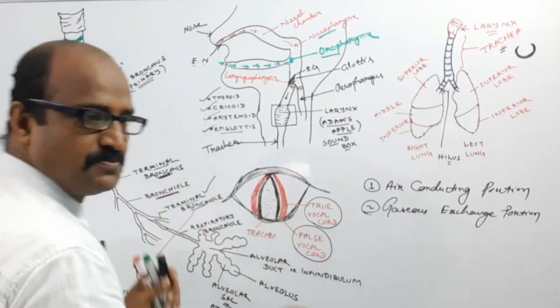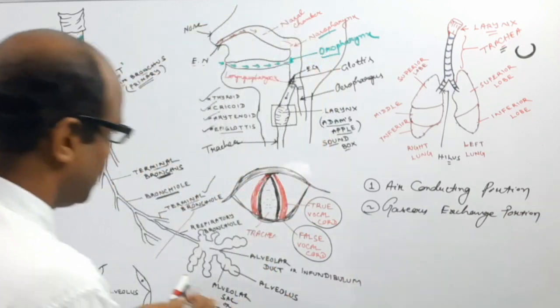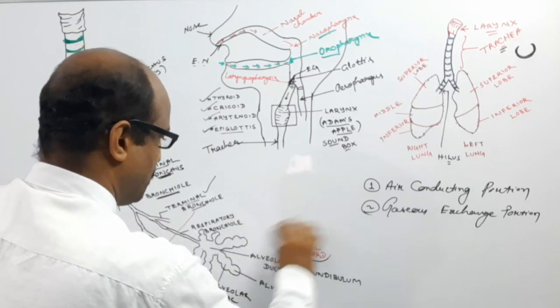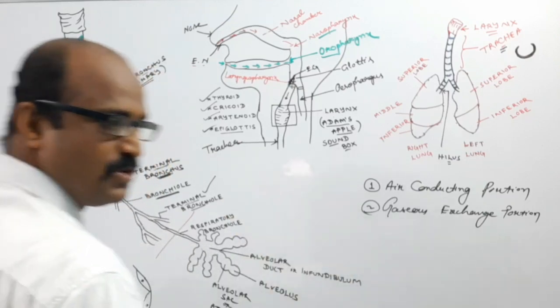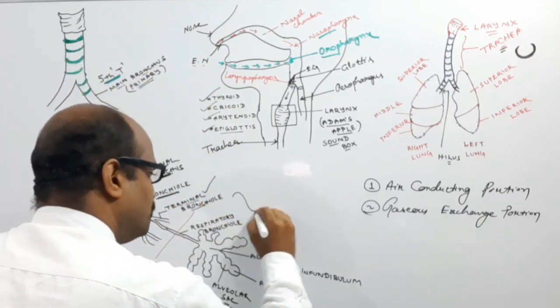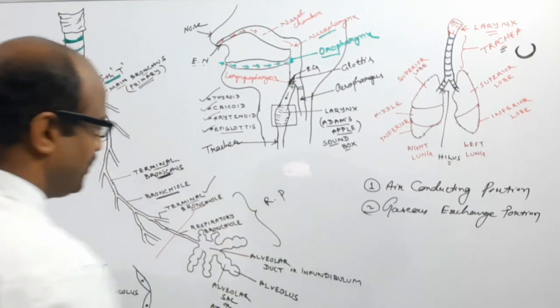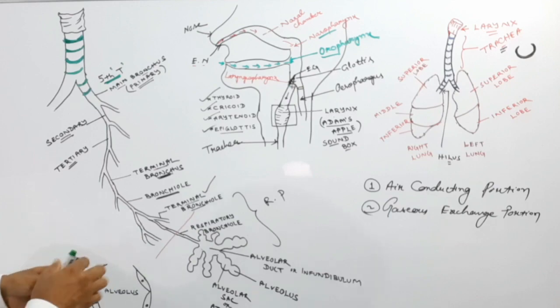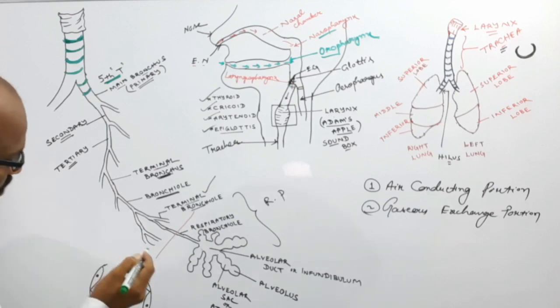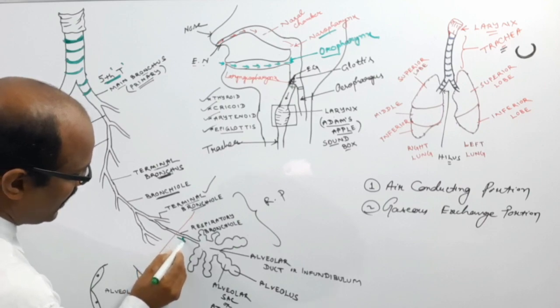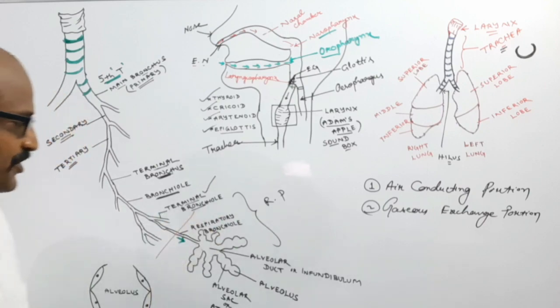So let me erase this portion, then it will be visible clearly. This portion is known as the respiratory portion. Now the terminal bronchioles divide into respiratory bronchioles.